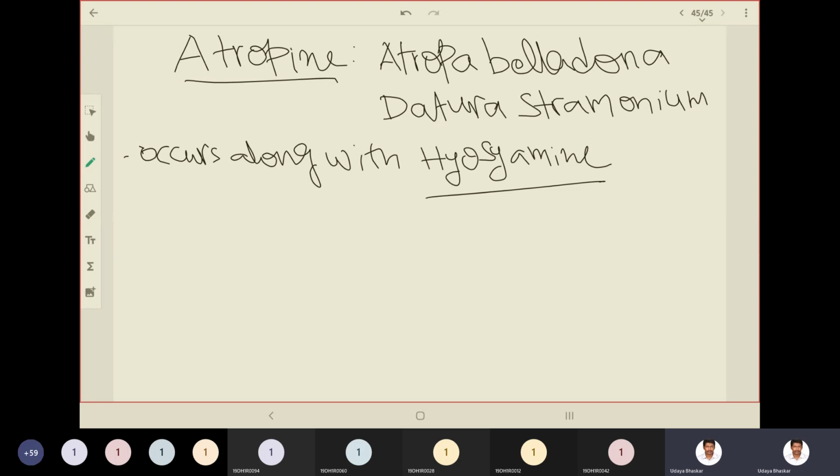If you observe, the next drug in the same category is scopolamine. First drug is atropine sulfate, next one is hyoscyamine, third one is scopolamine. Scopolamine's other name is hyoscine, and you should not get confused between hyoscyamine and hyoscine.